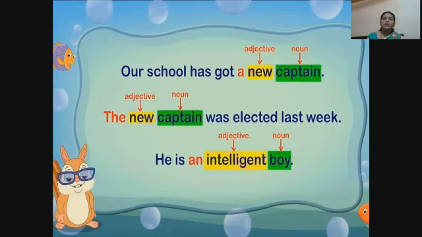We use it in the first sentence: Our school has got a new captain. Here we use the, so the second time we use the word, we use the. Next, he is an intelligent boy. Boy is a noun, intelligent is an adjective, and an is an article.